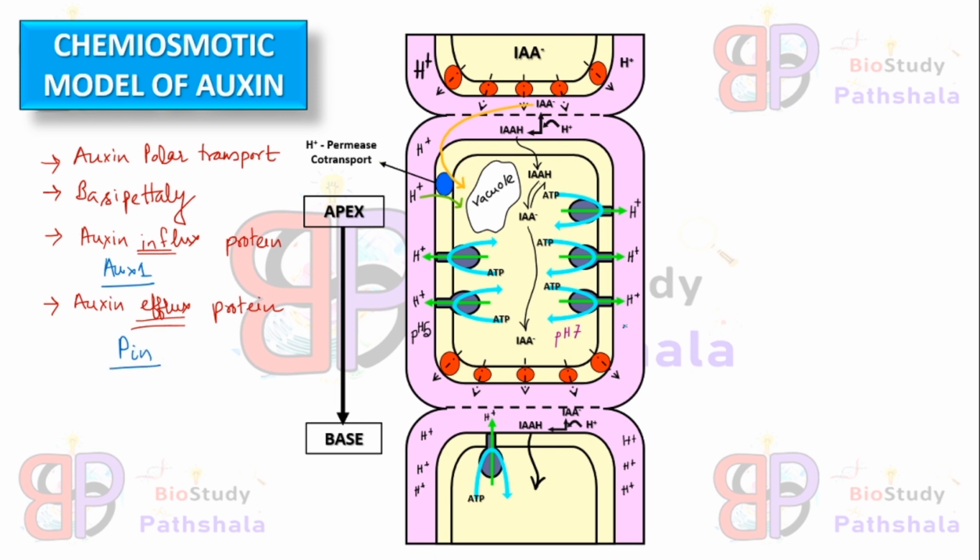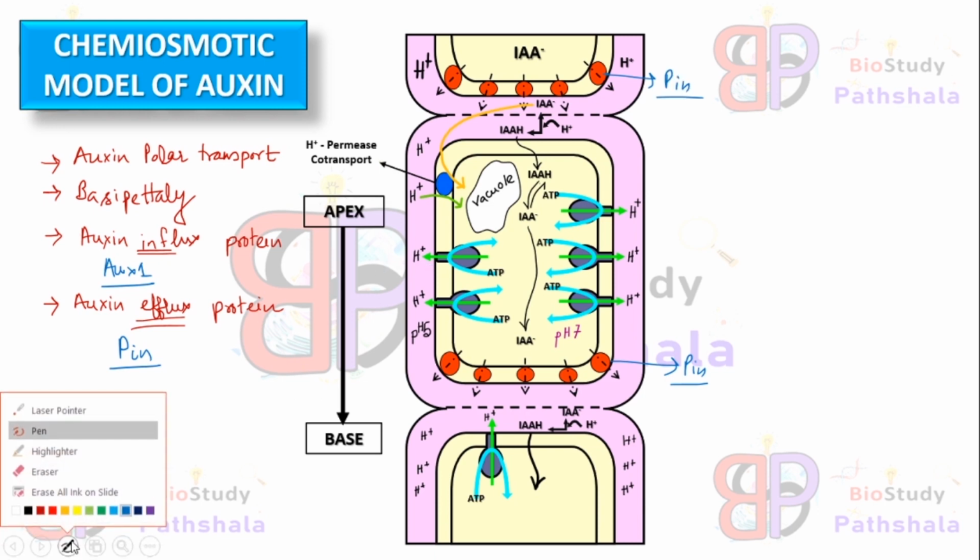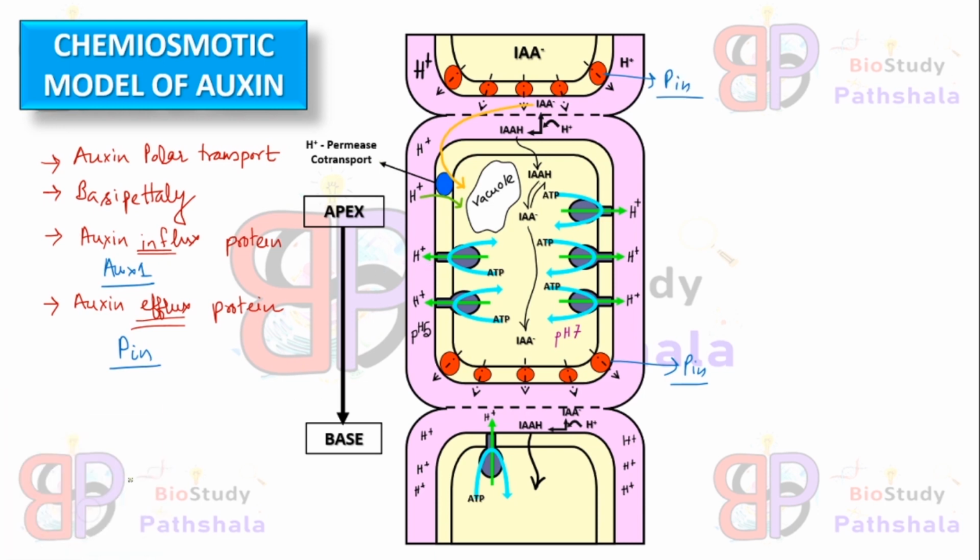Okay, so in this figure, PIN proteins are this one, which is situated in the basal region of the cell, while AUX1 is situated on the cell randomly. This should be AUX1. It might be situated randomly on the cell membrane. Okay, so now we will learn about this model, that is the chemiosmotic model of auxin.